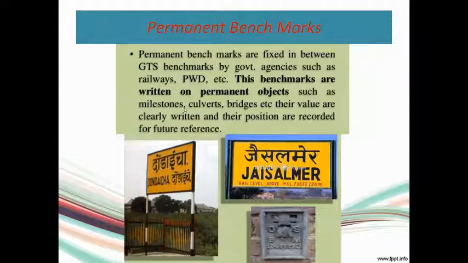Then coming to permanent benchmark. Other than this GTS benchmark, some fixed permanent benchmarks are also established by government agencies such as railways, PWD, etc. And they are written on some permanent object as shown in this figure. It may be written on some culverts or some bridges, or as shown in this figure, in the railway station, it can be marked like this. You can see in the figure the rail level is noted and its MSL is given.